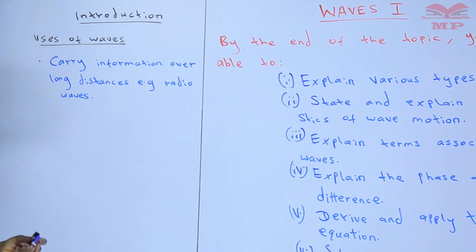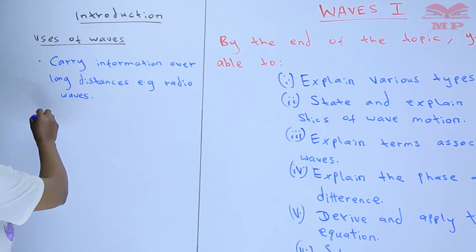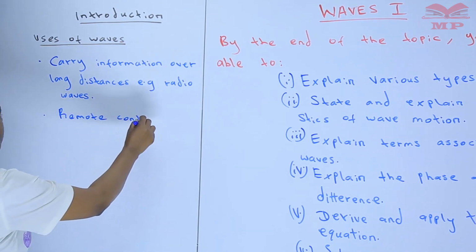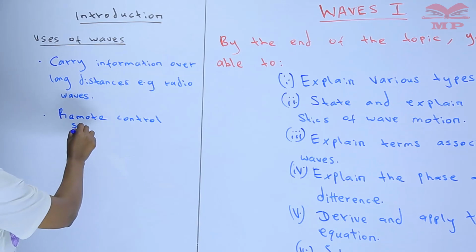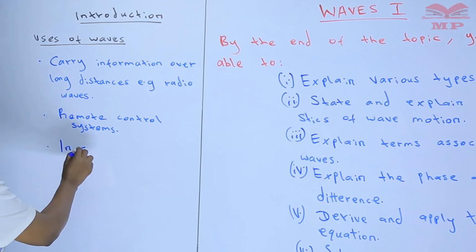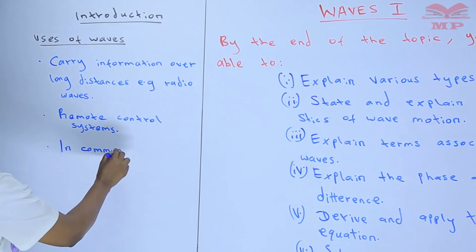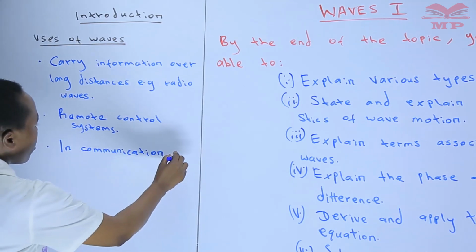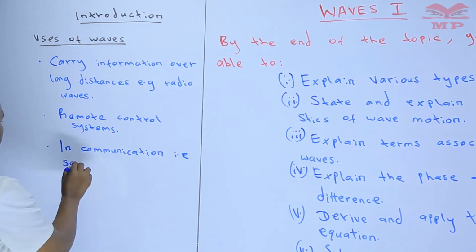So we can also talk of the remote control systems. That is another use. Also in communication, that is the sound waves.